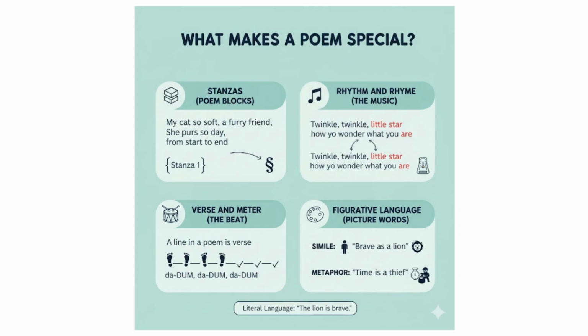Figurative language. Poems use special language to make strong pictures in your mind. This is called figurative language. Similes compare two things using like or as, just like we picked out some similes from the poem we just read. One example of a simile is as brave as a lion.